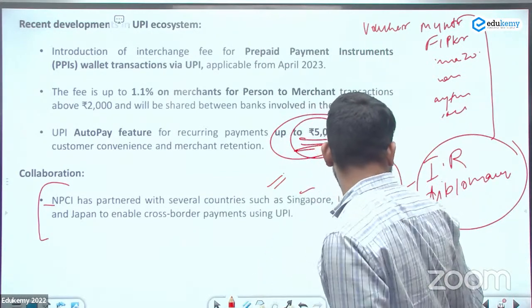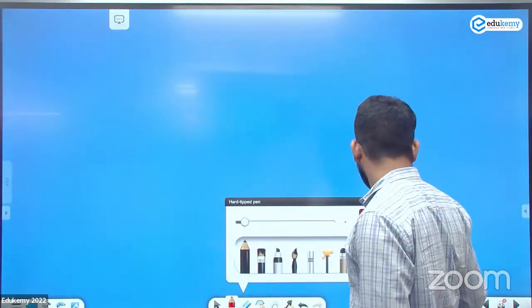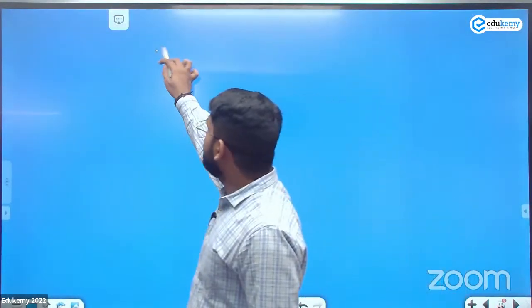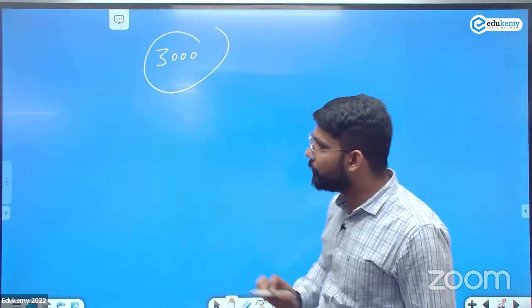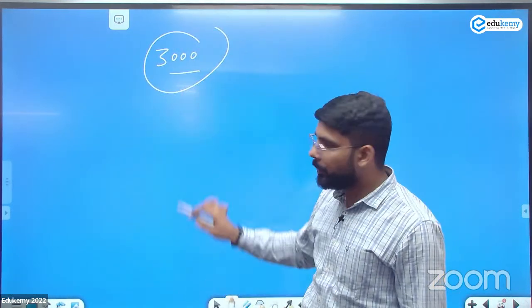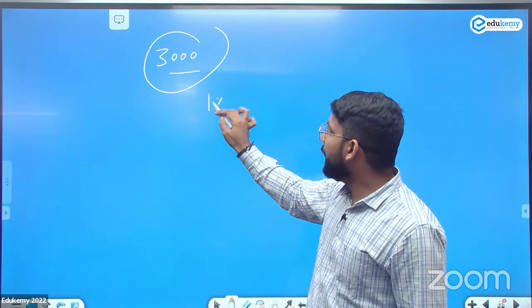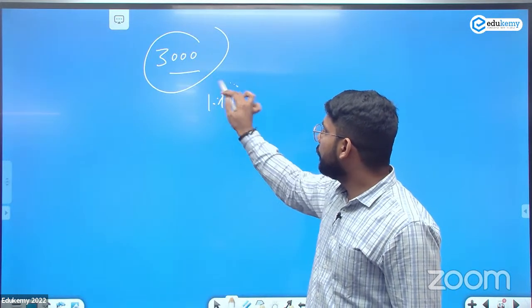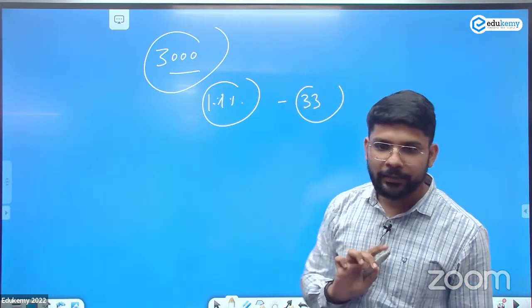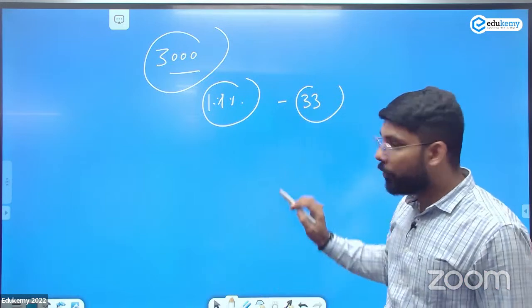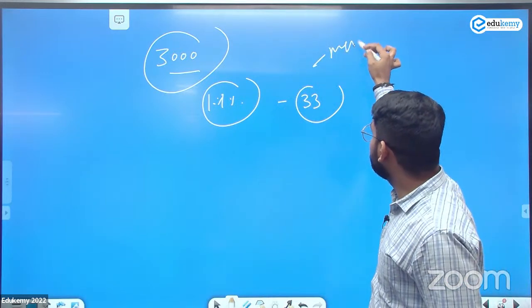देखो क्या होता है, आपने 3000 का कोई भी गिफ्ट कार्ड खरीदा. You are buying any gift card of 3000 rupees. On these 3000 rupees, they will charge 1.1%. 1.1% means 33 rupees they will charge. They, meaning the bank, will charge 33 rupees from the merchant, not the customer right now.